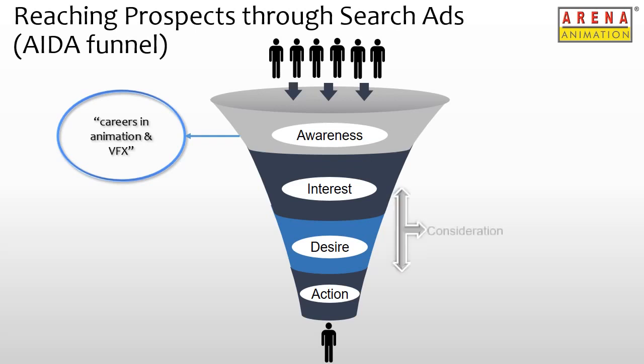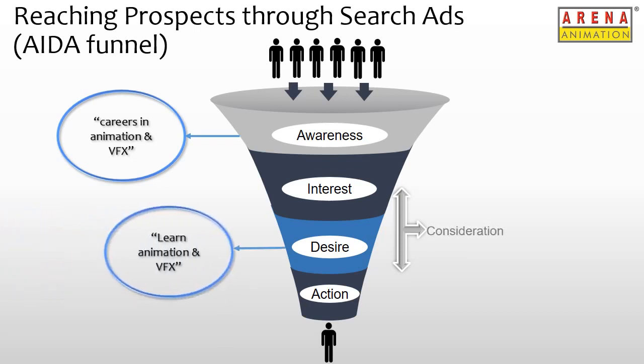The middle of the funnel users, that is the interest and desire stages, also known as the consideration phase, denotes users who have made up their mind and are more serious as they move towards a buying decision. This can be seen by the way they enter their search query.